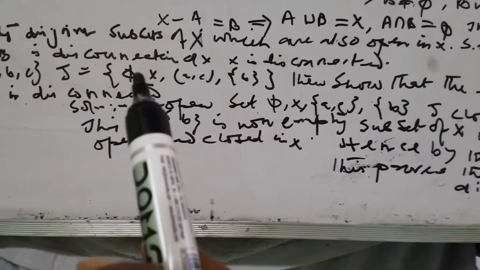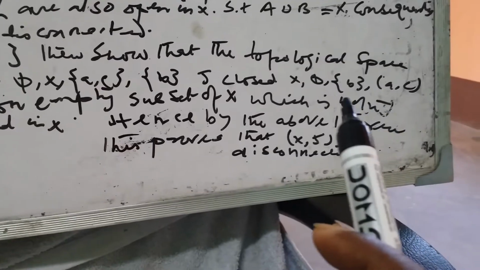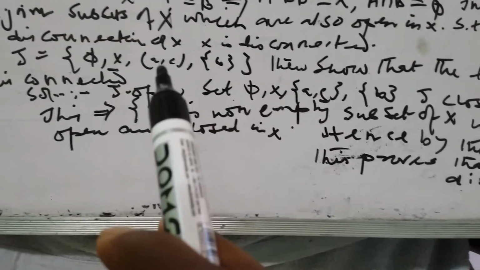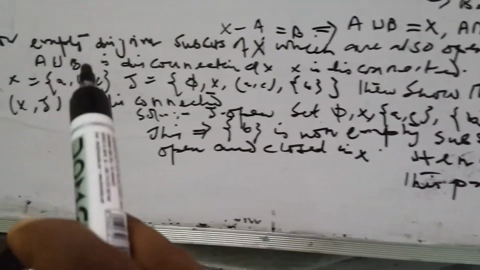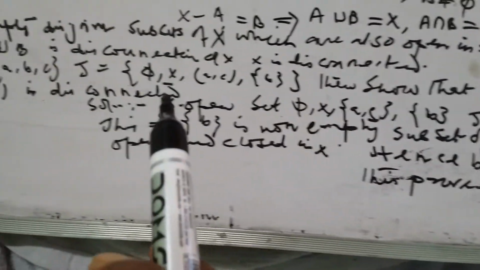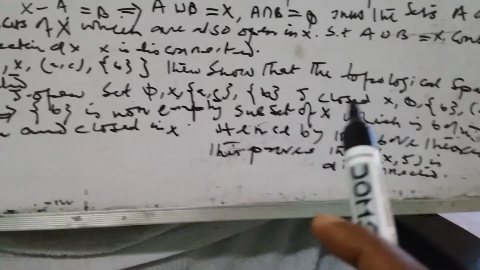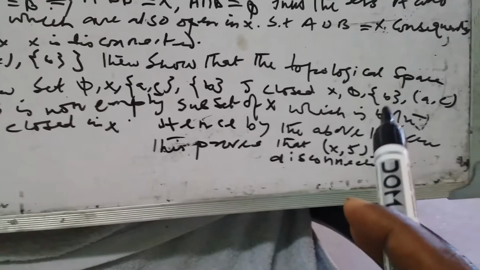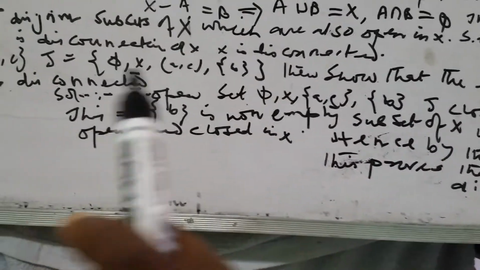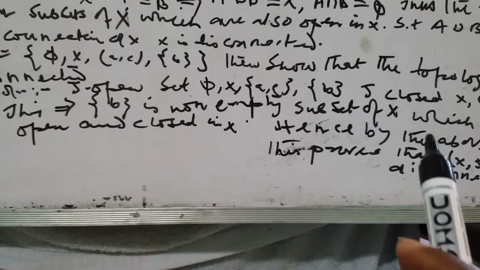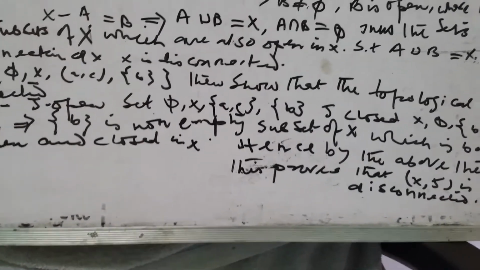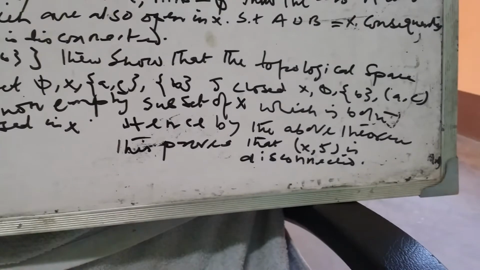Then the closed sets are phi, X, and if you deduct from X the set {A, C}, that is {B}, and deduct {B}, that is {A, C}. So here we find B is closed and B is open. So B is closed and open, then by the above theorem we can say that (X, tau) is disconnected.